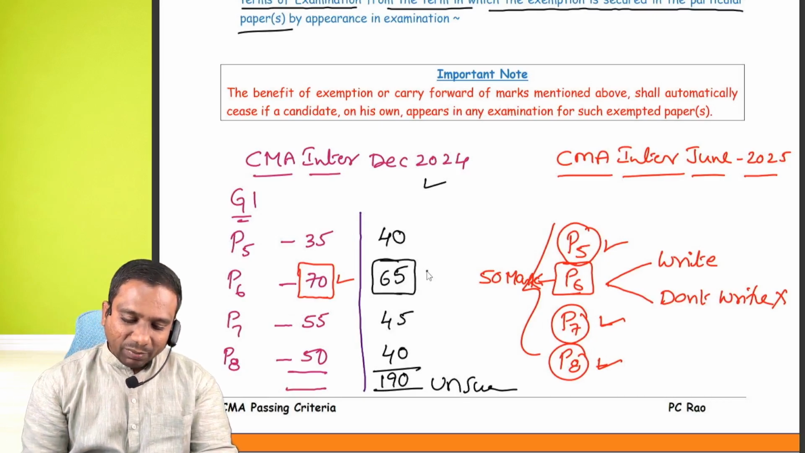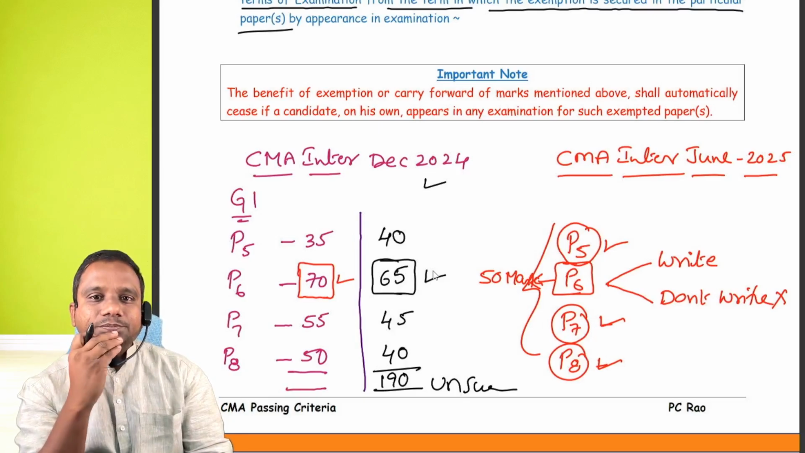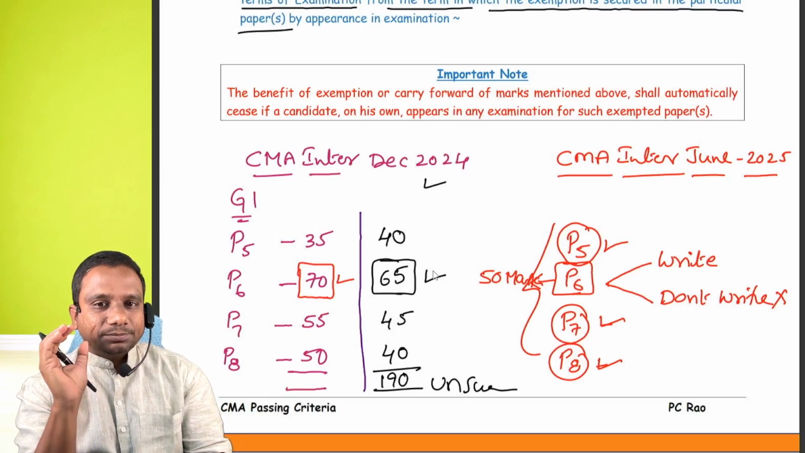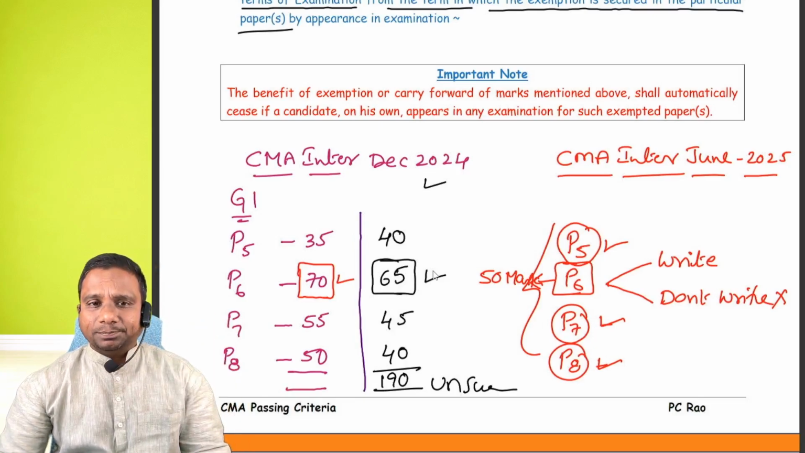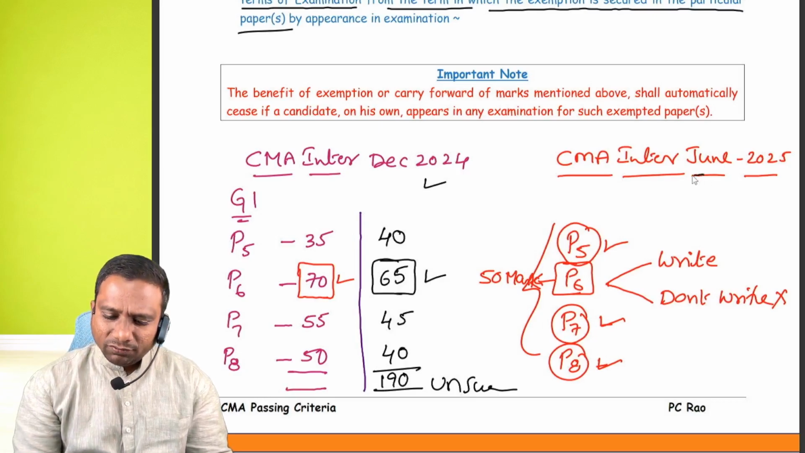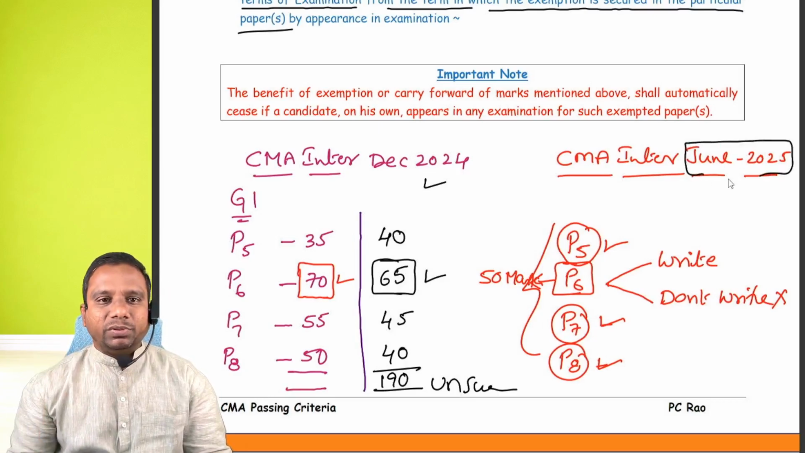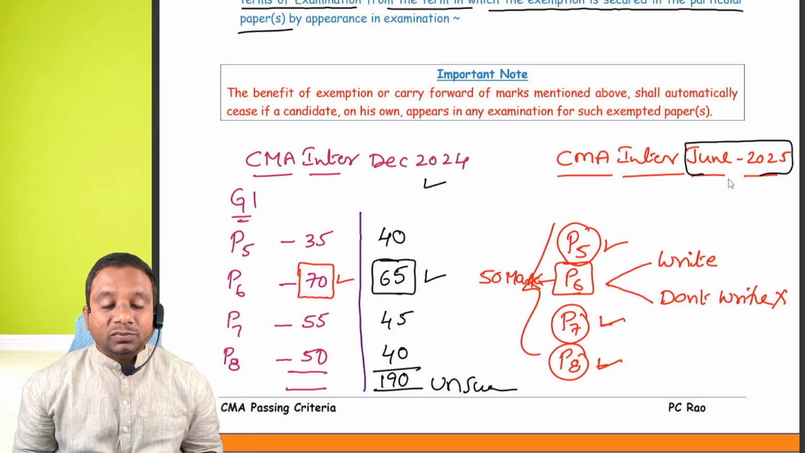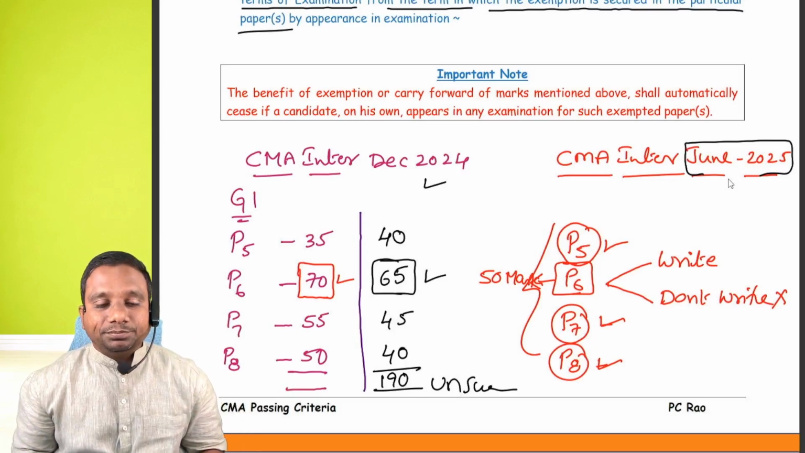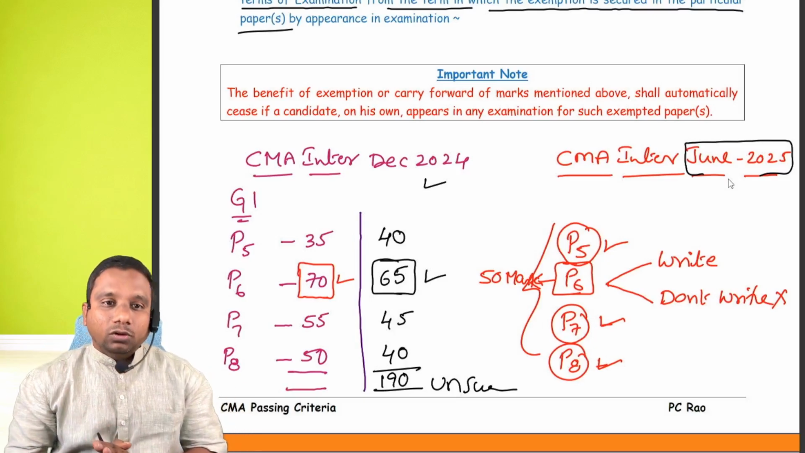Yes, you can claim exemption. Claim exemption, no problem. 65 marks are exempted. That means paper 6 is exempted. In June 2025 term, you have to write the remaining 3 papers: paper 5, paper 7, paper 8. How many marks should you get? And how many marks are carried forward?